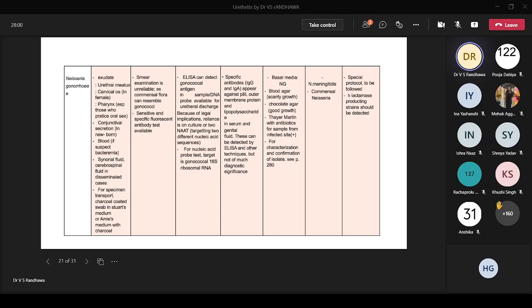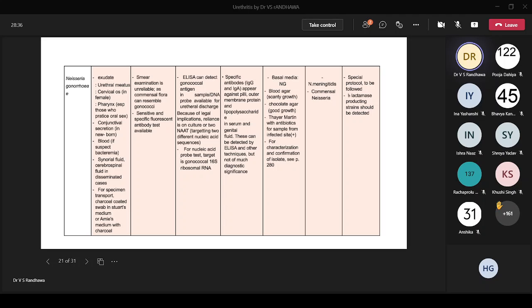Then antigen detection is possible, and you should know we also have molecular biology techniques, which are basically based on nucleic acid detection. So you should know these NAT techniques are there, but essentially a smear examination just by a Gram stain might be a challenging thing. Then this column deals with serology, or antibody diagnosis. You should know this one is not a good option because many times we are not able to get good sensitivity and specificity out of it.